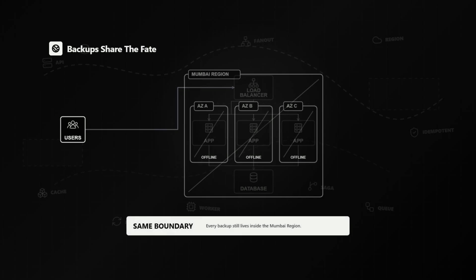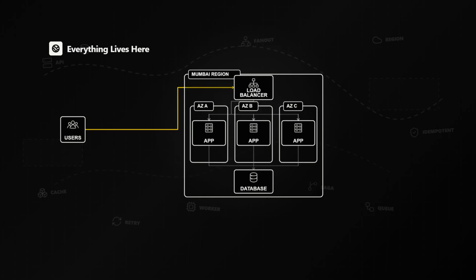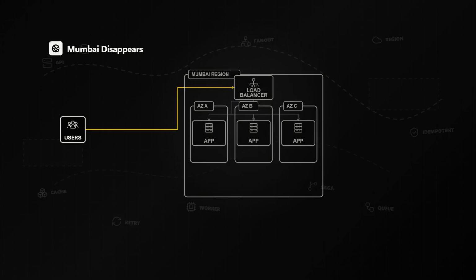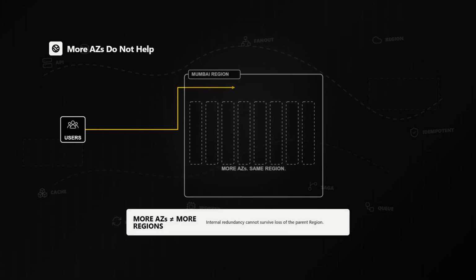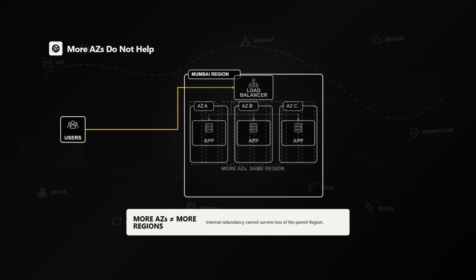FoodDash currently keeps its application servers, load balancers, databases, and backups inside Mumbai. That means every copy of the system is still enclosed by the same regional boundary. If Mumbai disappears, adding a 4th or 5th availability zone inside Mumbai does not help. Multi-AZ cannot solve a regional outage because the redundancy never crosses the boundary that failed.